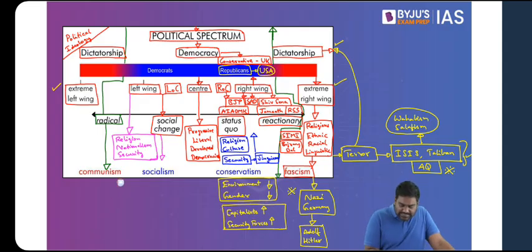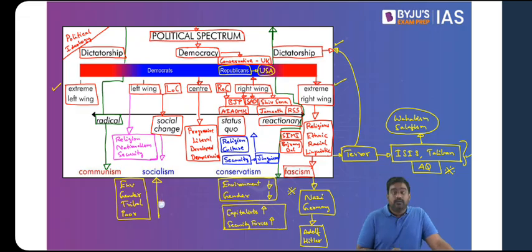But if you look at other issues, like let's say environmental issues or gender issues, tribal issues, for example, issues related to the poor and vulnerable classes, they acquire more importance towards the left wing. All right? This can be both good and bad. I'm not judging any ideology here.